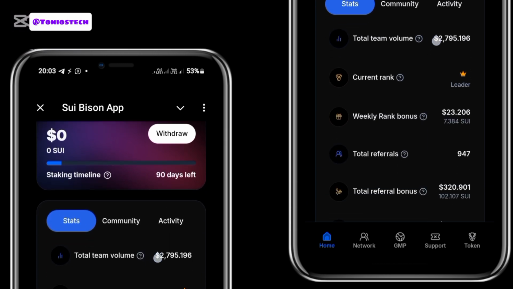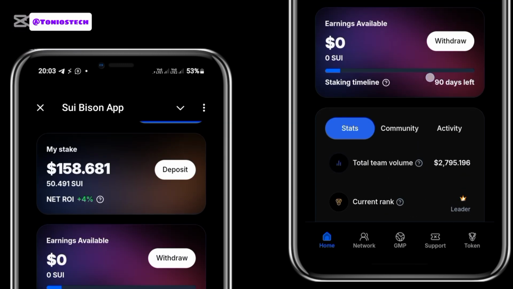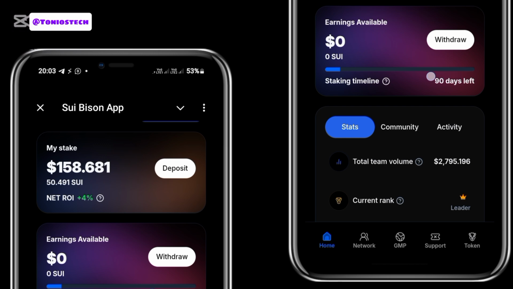But for those of you that can't refer, like I have advised, deposit at least $50 worth of SUI. Either way, if you deposit 1 SUI, you will still earn. The only thing is that your earnings will be low, and it's common knowledge. You deposit small, you earn small. You deposit big, you earn big. I have a lot of people depositing about $200, $300. So that is just basically how the platform works. You want to earn big, you deposit big. You want to earn small, you deposit small. And this is the honest review about this SUI Bison.